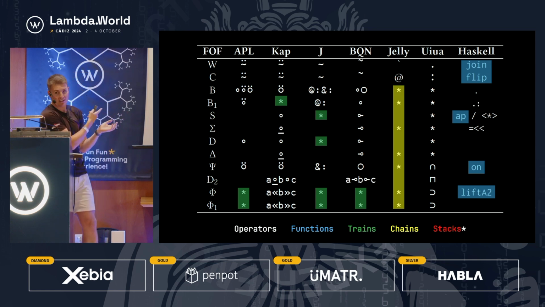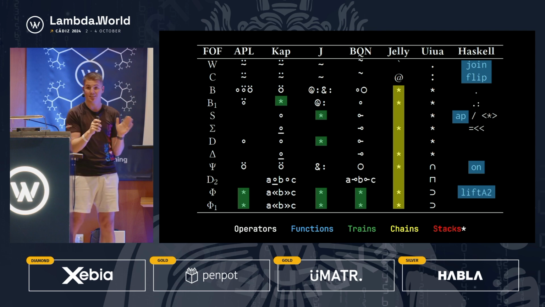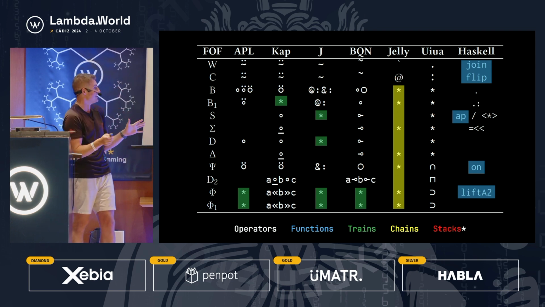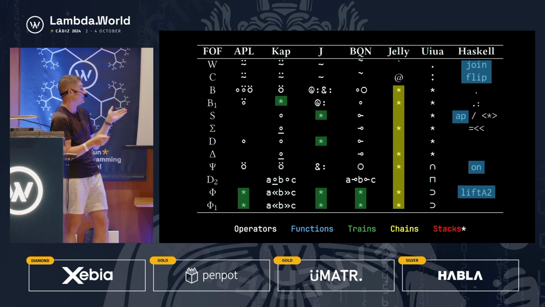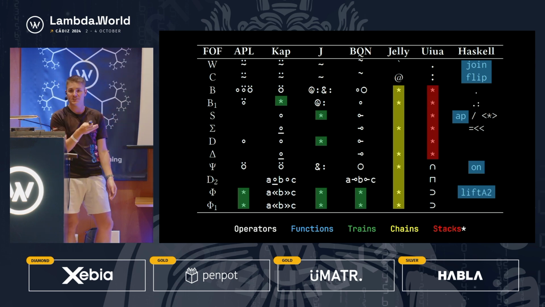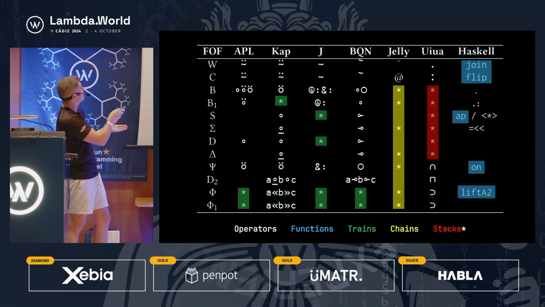Up next is chains. This only exists in a language called Jelly, which is a code golfing language. It was designed solely for the purpose of winning code golfing challenges. But inside this language is an extremely interesting idea of composition through chains. And then last but not least, we're going to look at Uiua, which is the combination of a stack and an array language.